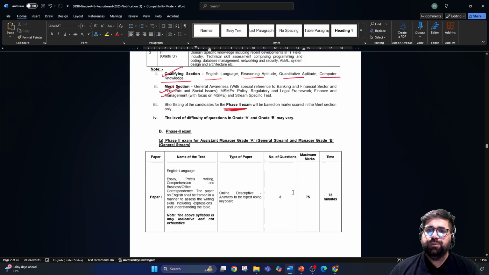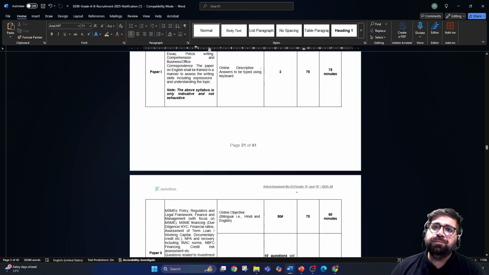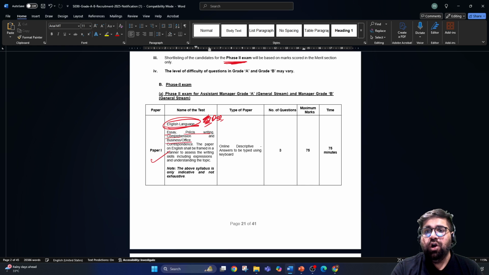Okay, now let's move forward to the phase 2 exam. In phase 2, again, there will be 2 papers, paper 1 and paper 2. In paper 1, there is English descriptive, which is totally an online test. So there is no pen and paper test, which happens in UPSC or in IRDAI. But over here you have a descriptive typing test, and this is related to the English language. You can get a question on essay, précis writing, comprehension, or a letter written to business for office correspondence. Number of questions will be 3, total 75 marks. And if you see, my friends, time allocated over here is 75 minutes only.